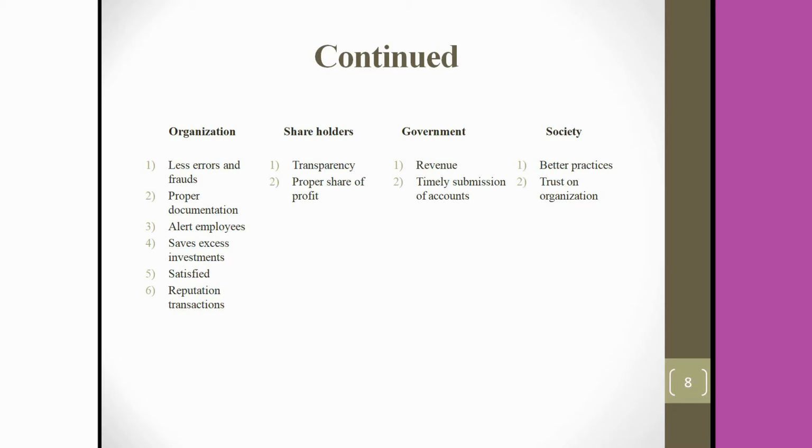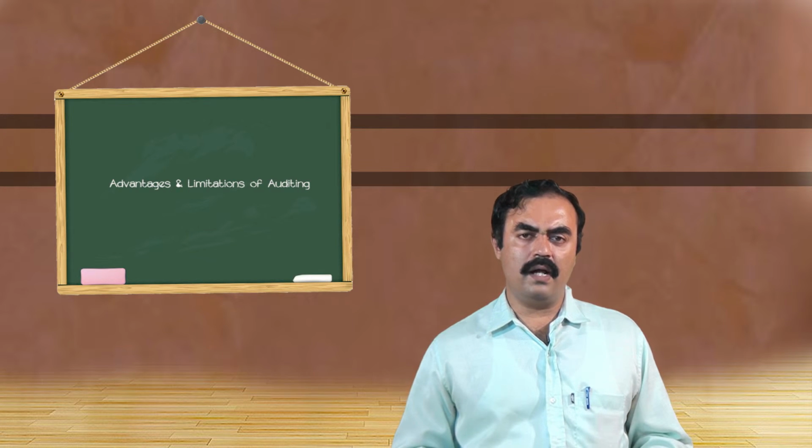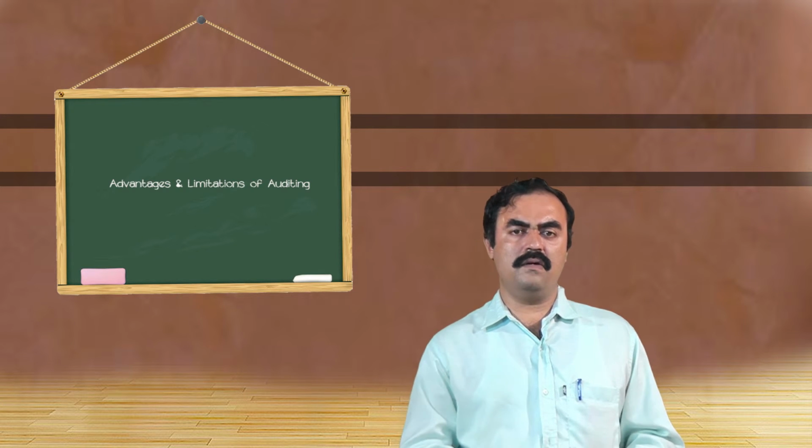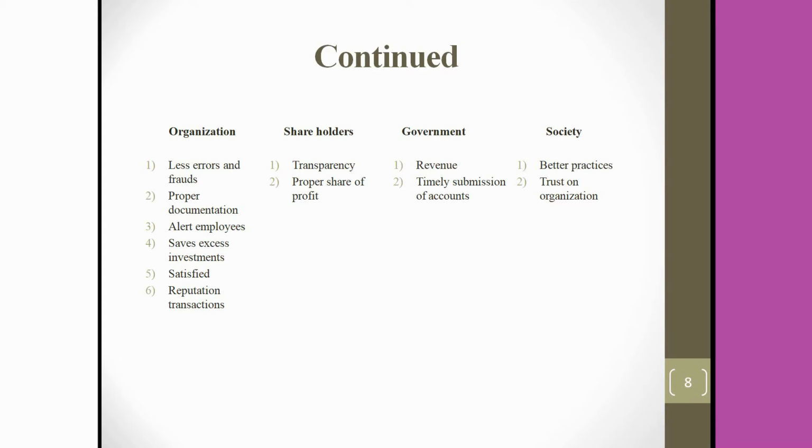So the major source of revenue to the government is in the form of tax. And normally we find that the government always believes in audited accounts before calculating the tax liability, income tax liability. So in such case, it is a source of revenue to the government. That's why a genuine organization can always go for an auditing, and through auditing they will come to know what is the financial position through which they can calculate the tax liability and pay it to the government. Some of the organizations even pay advance taxes to the government. This is there.